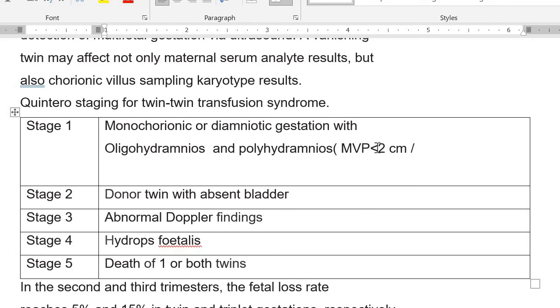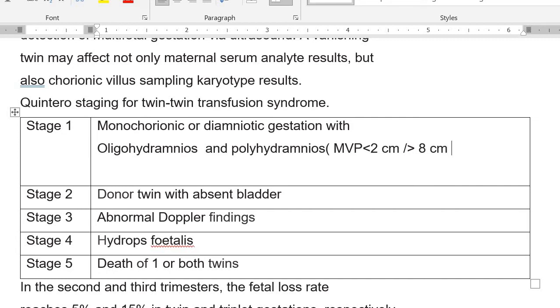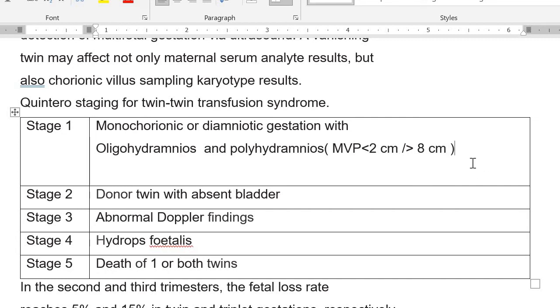Or it is more than 8 centimeter in the other twin. So more than 8, polyhydramnios. Less than 2, oligohydramnios. So one will have just 2 centimeter maximum vertical pool, and the second one will have more than 8 centimeter. In stage 2, the donor twin's bladder will be absent.